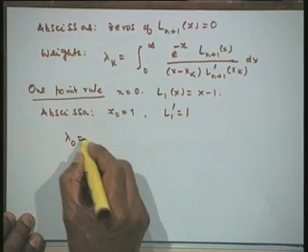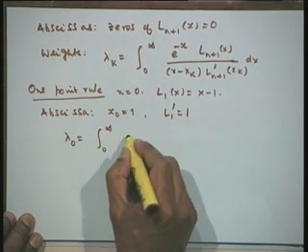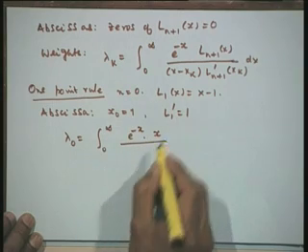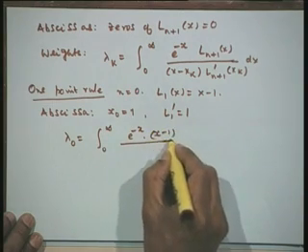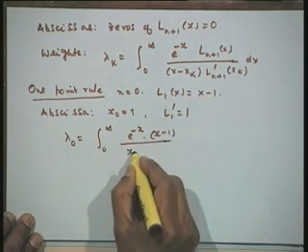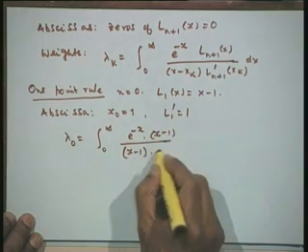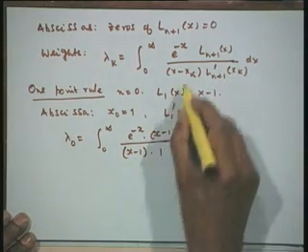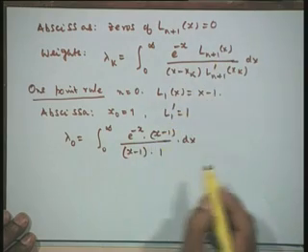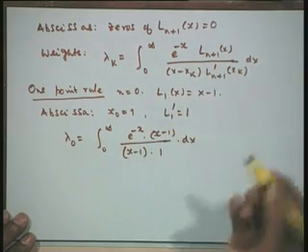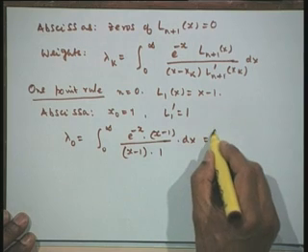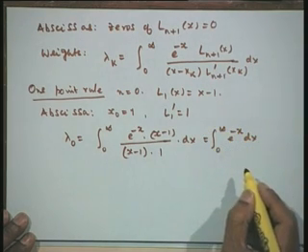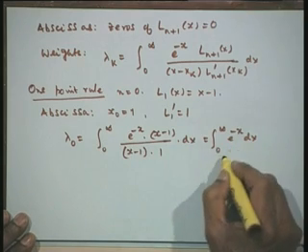Therefore, lambda 0 is the integral from 0 to infinity of e to the power of minus x, this is x minus 1, divided by x minus x k, that is x minus 1, into the derivative, which is 1. L n plus 1 is x minus 1, the leading coefficient is only 1 here. So, this is the integral of e to the power of minus x dx, which is minus e to the power of minus x from 0 to infinity.